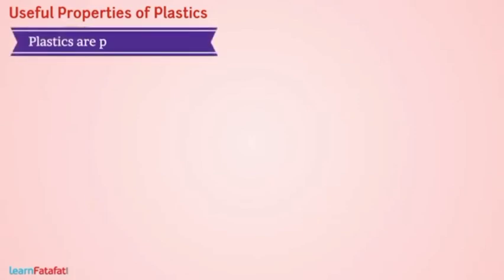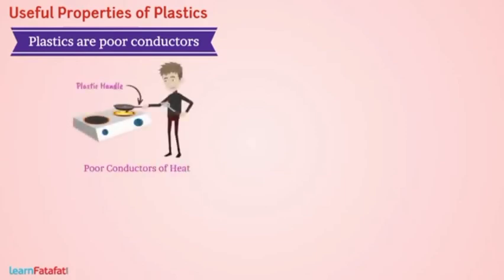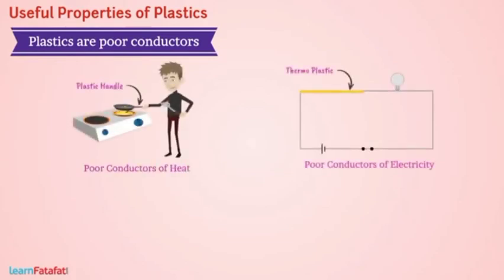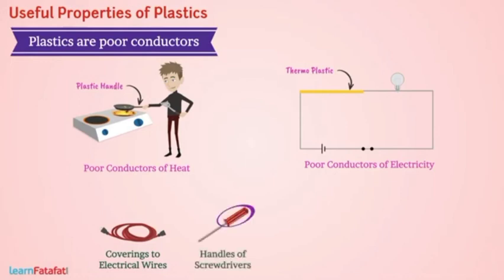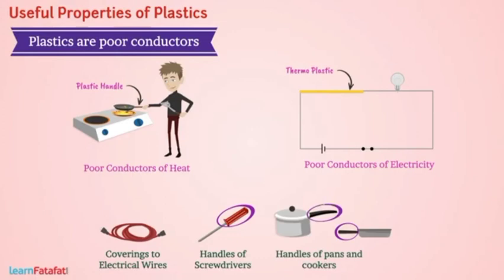Next property is plastics are poor conductors. As plastics are poor conductors of heat and electricity, these are used as coverings for electrical wires, handles of screwdrivers, handles of pans, and cookers. It is also used for heat-resistant dresses.